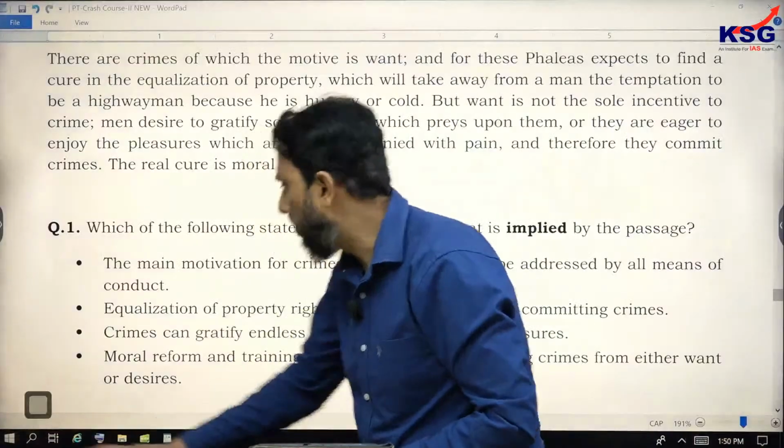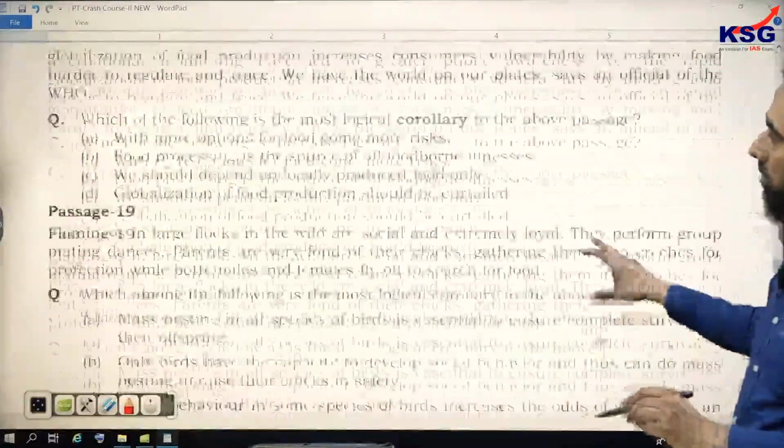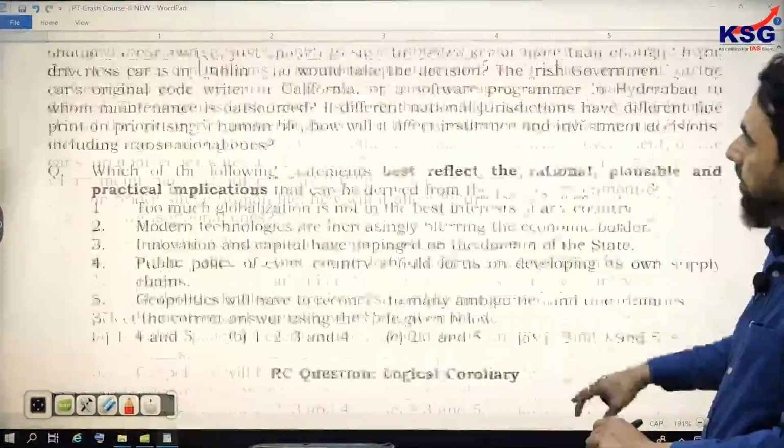Look at this passage, a PYQ, so that you can remember it.